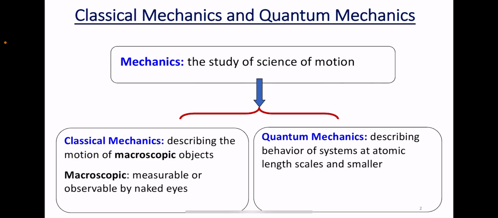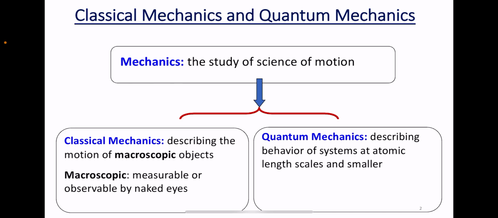So as I said, the branch of science which is based on Newton's laws of motion and Maxwell's electromagnetic wave theory to explain phenomena related to motion and energy is known as classical mechanics, or it is also called Newtonian mechanics. It assumes that energy is emitted or absorbed in a continuous manner. So according to Newtonian mechanics, or classical mechanics, energy is emitted or absorbed in a continuous manner.